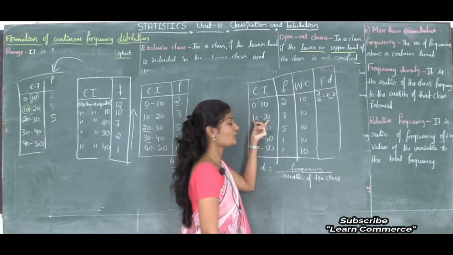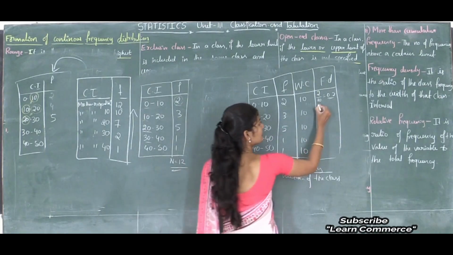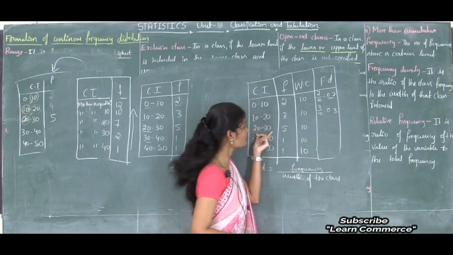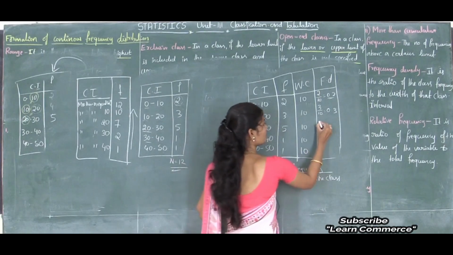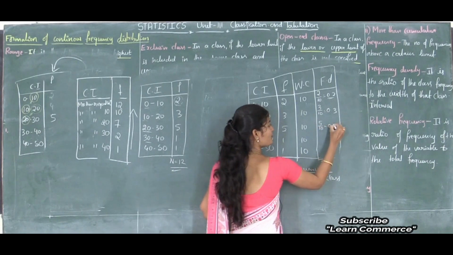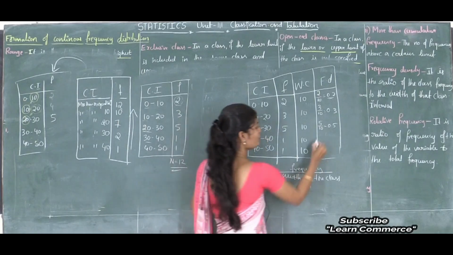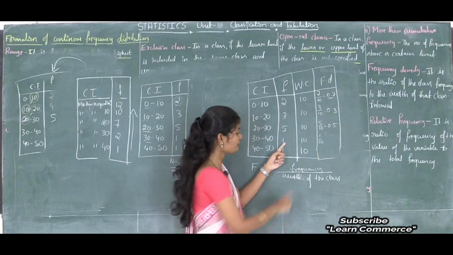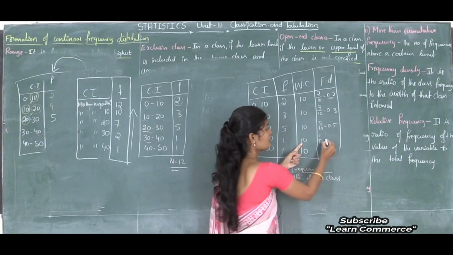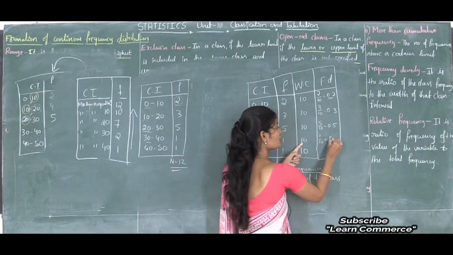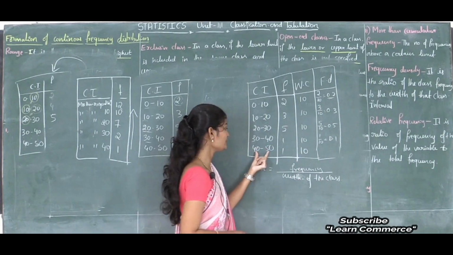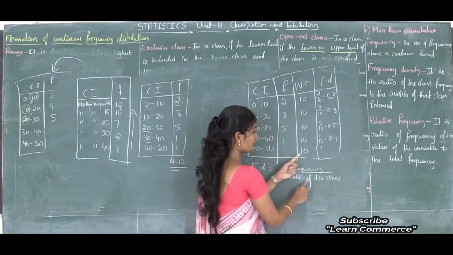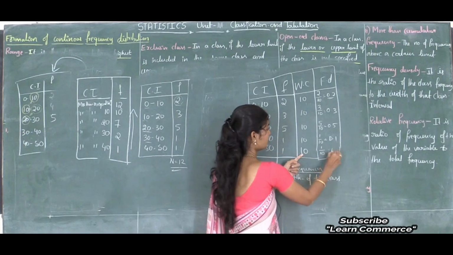Okay, for this class, what is the frequency density? That is 3 divided by 10, that is 0.3. Next, for this class, that is 5 by 10, that is 0.5. Then for this class, 1 by 10, because your formula is frequency divided by width of the class. Your frequency is 1 and width of the class is 10, so 1 by 10 is 0.1. Next here, 40 to 50, the frequency is 1 and width of the class is 10, so divided by 10, that is 0.1.